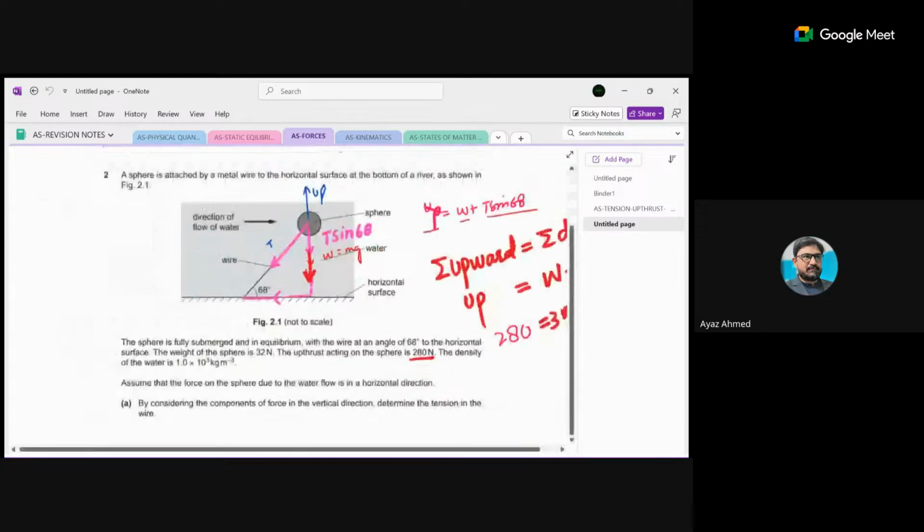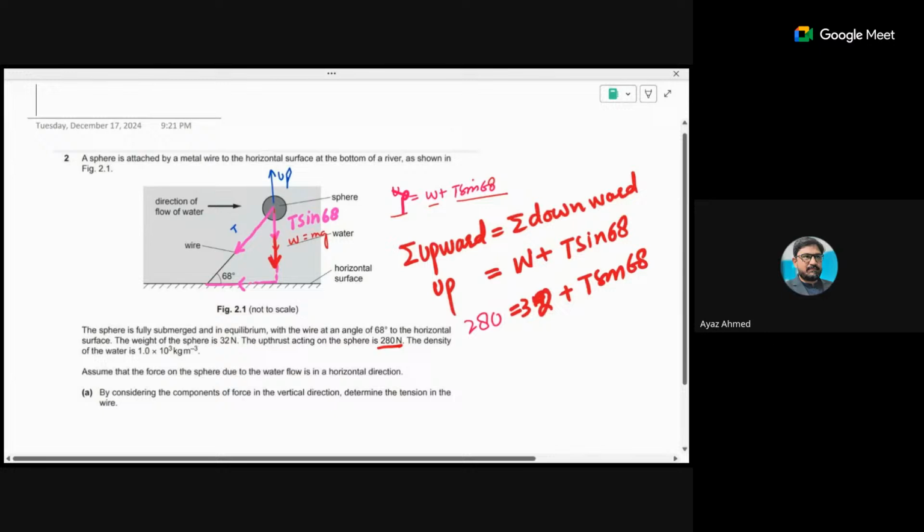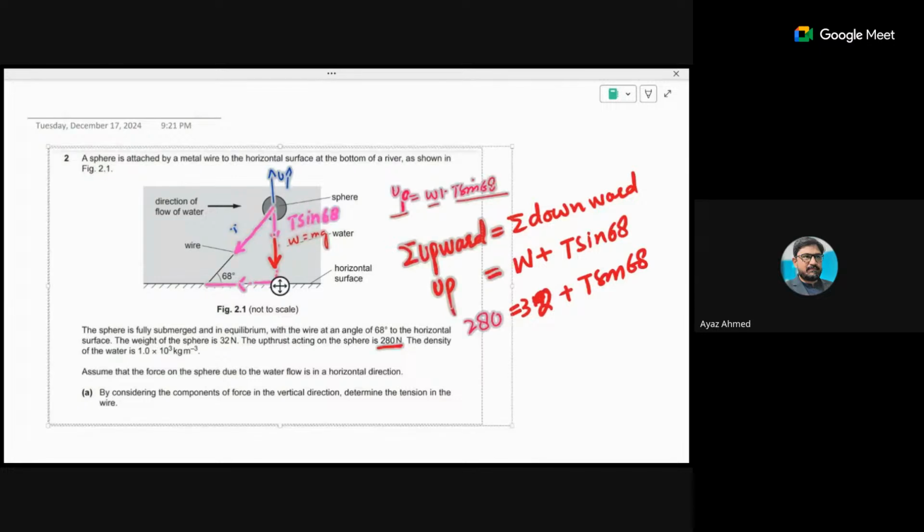Just see, it is basically okay. So I would like to explain that a sphere is attached by a metal wire to the horizontal surface at the bottom of the river, as shown in the figure, right? And that sphere is fully submerged in equilibrium, with the wire at an angle of 68 degrees to the horizontal. So this angle is given. The weight is 32 Newton, and the upthrust acting on the sphere is 280 Newton.